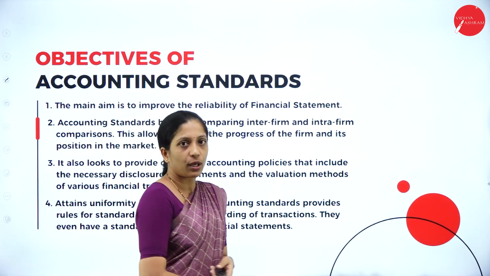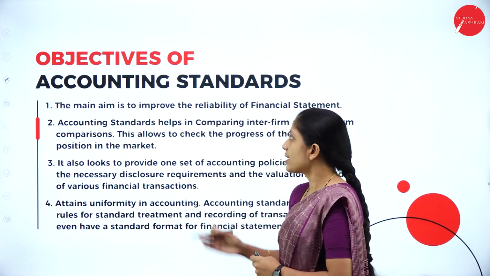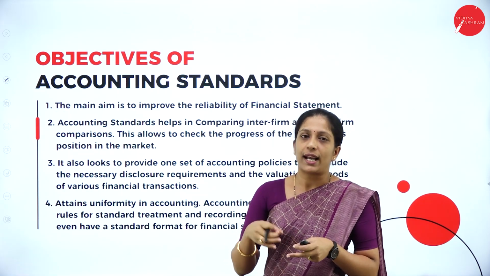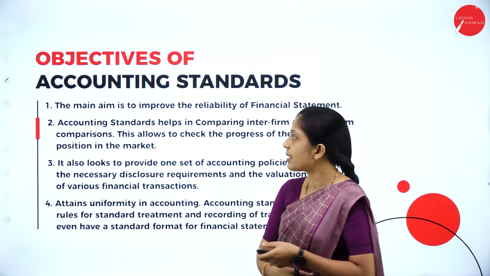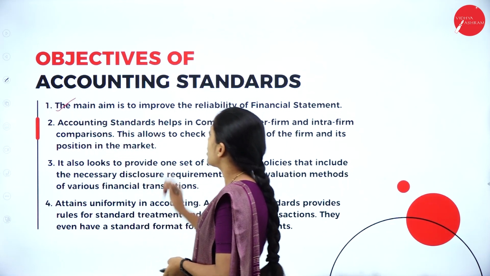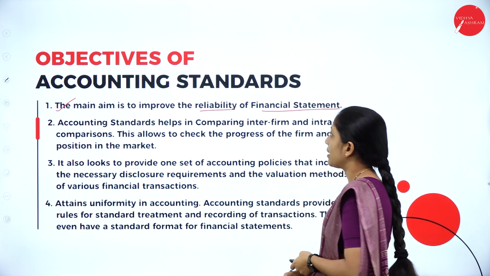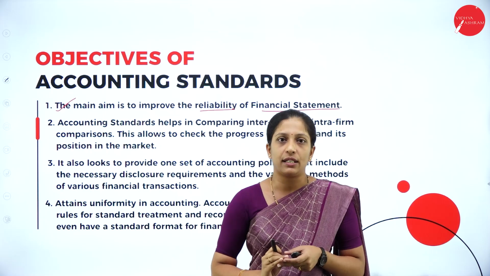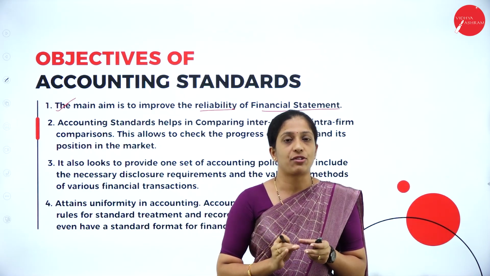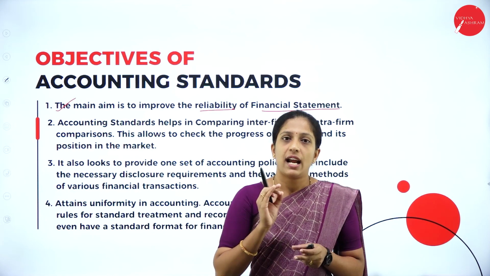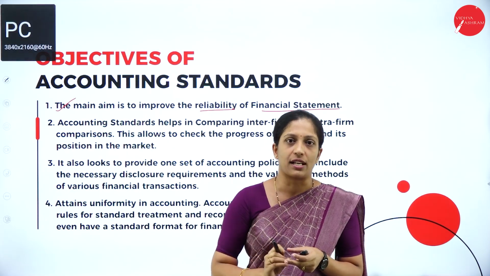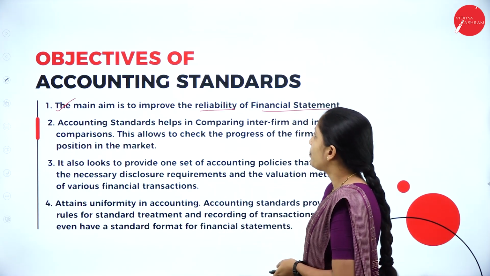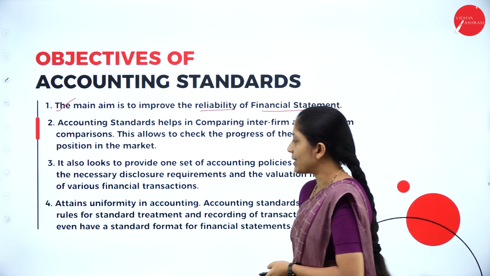Now the other part of the question is the objectives of accounting standards. Of course, now you would have got an idea of the meaning. If you know the meaning, then you can easily write the objectives of accounting standards. The first one is that the main aim is to improve the reliability of financial statements. Your financial statement should be reliable in nature. There should be accuracy in the financial results, that is, your financial statement. At the same time, it has to be reliable for the users. So that would be the first objective of accounting standards, that is, to improve the reliability of financial statements.